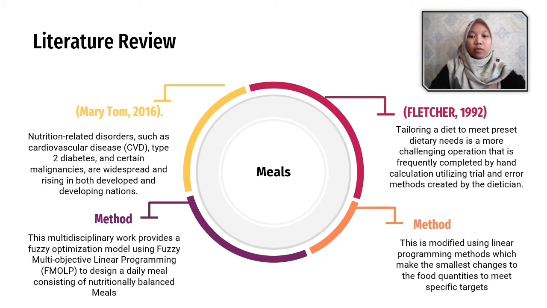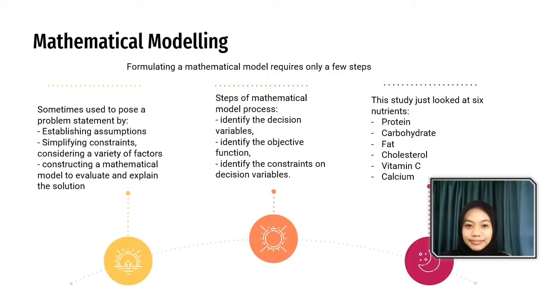balanced meal. And secondly, from Fletcher, the article is that tailoring a diet to meet present dietary needs is a more challenging operation that is frequently completed by hand calculation utilizing a trial and error method created by the dietitian. And the method used is a modified linear programming method, which makes the smallest changes to the food quantity to meet specific targets.